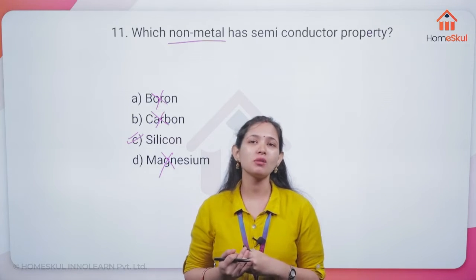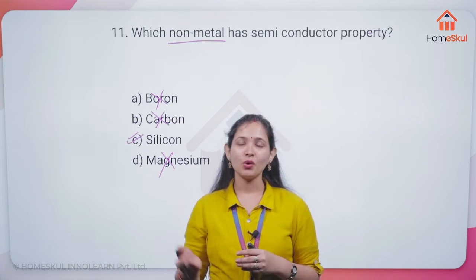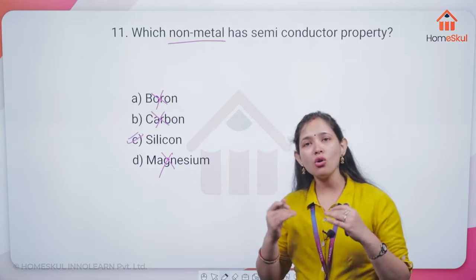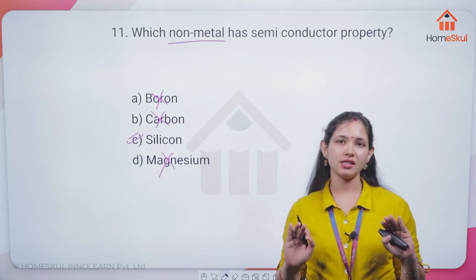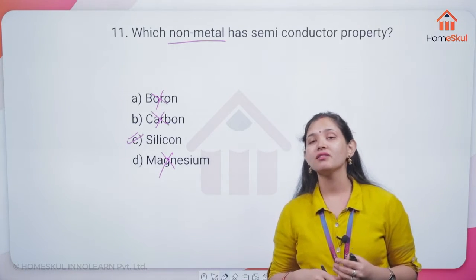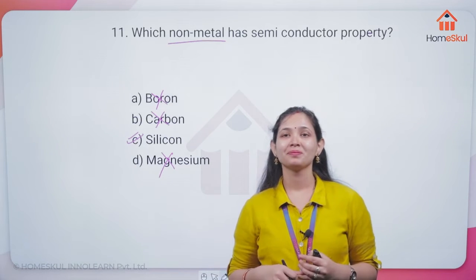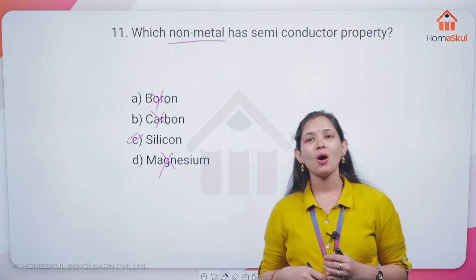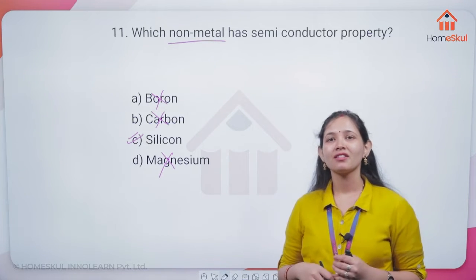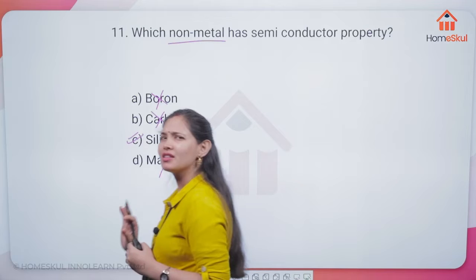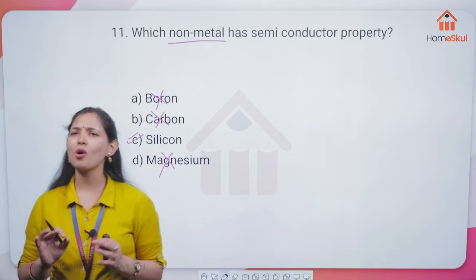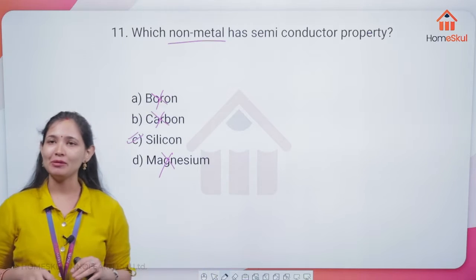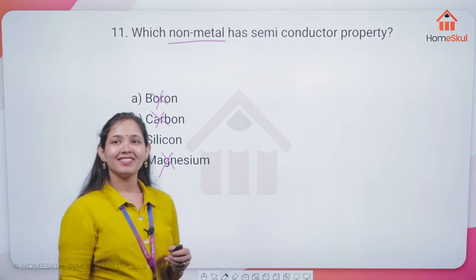That is why we call them semiconductors, because of their own will they do not conduct electricity. Are you getting my point? Any doubt in this? Yes. So you just have to remember that silicon has the property of a semiconductor. That's it. Don't go in deep.